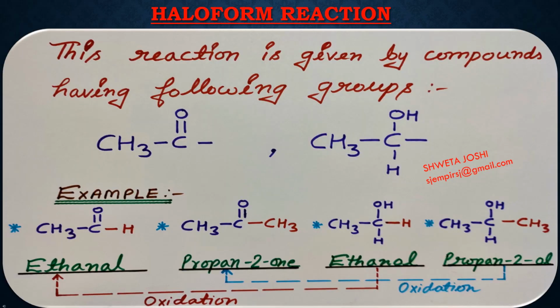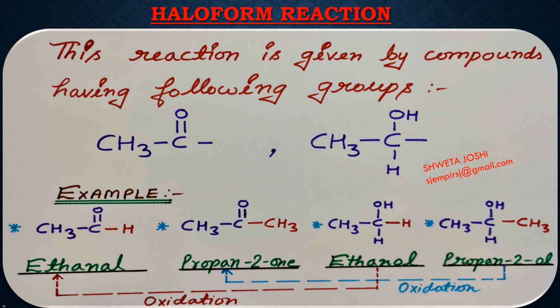For giving the haloform reaction, the compound must contain either the CH3CO group or the CH3CHOH group. The alcoholic group CH3CHOH upon oxidation produces the CH3CO group. That is why the compounds containing this group also respond to this reaction.